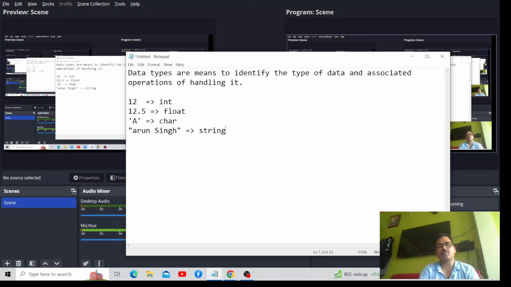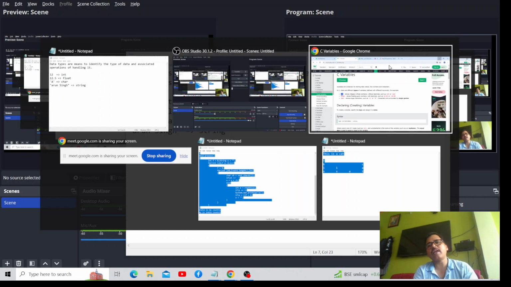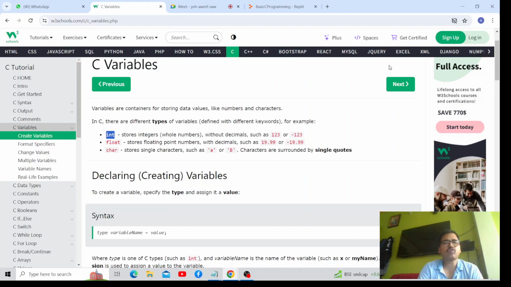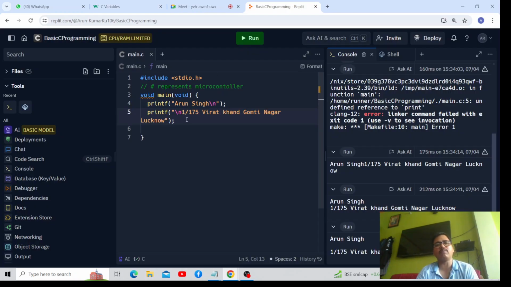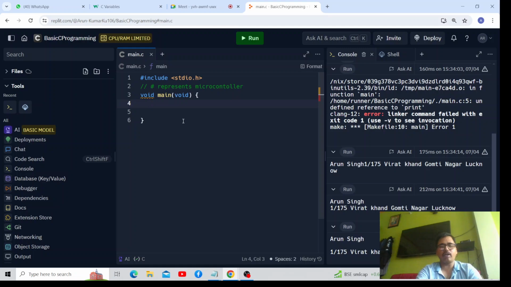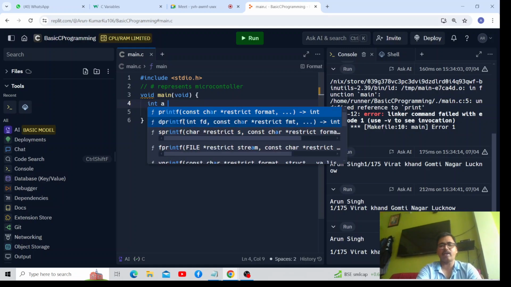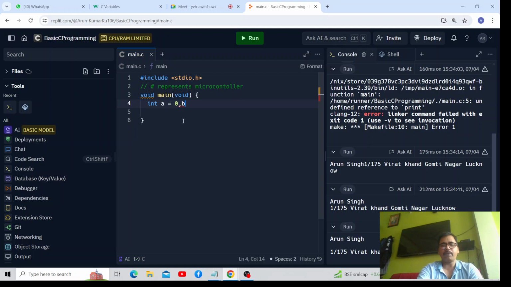So here we declare variables so that we can store the data. Now here I'm just going to show you how to add two numbers, right? See. So first of all, we have to declare variables, like we have declared A is equal to 0, B is equal to 0 and C is equal to 0.